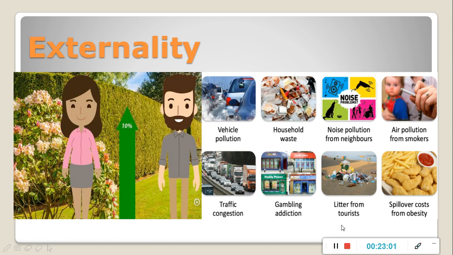GDP does not account for externalities, since externalities do not have any markets in which they can be bought and sold. So, this was all about real GDP, nominal GDP, GDP deflator, and why GDP is not the true indicator of welfare. Thanks a lot.